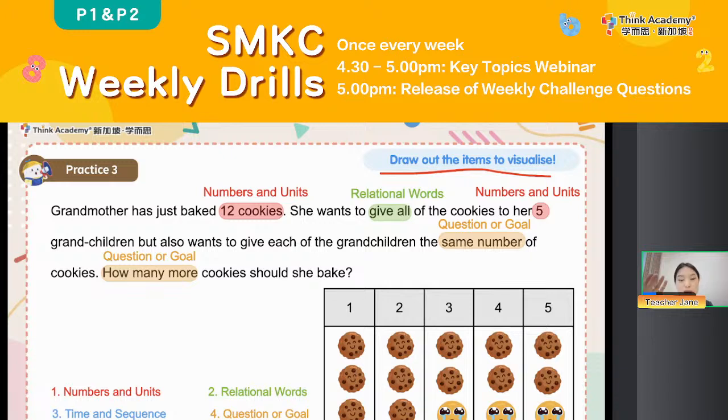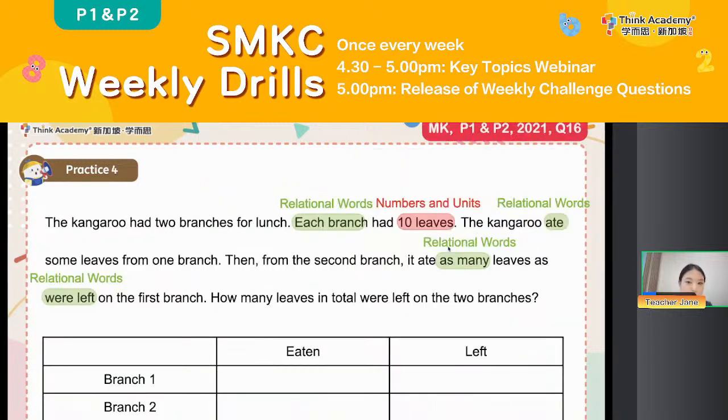Visualize, what does it mean by visualize? That means we can see them directly, right? Because sometimes if we just think in our mind, it takes a lot of time and it's easy to get wrong. But if we can visualize them directly, then the question will be easier. Okay, then this time let's move on.